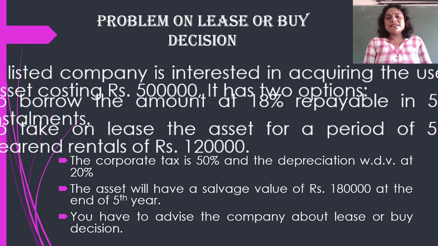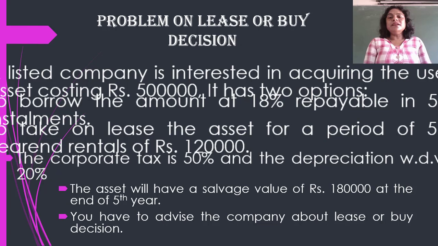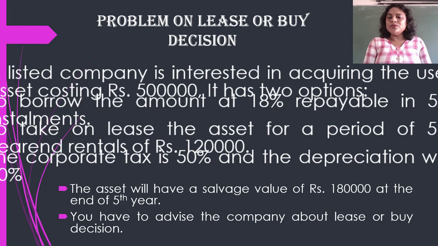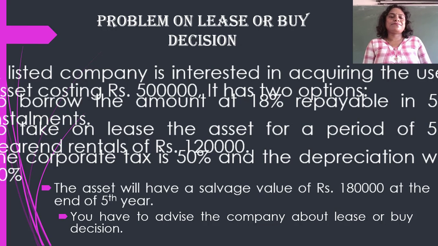The corporate tax is 50% and the depreciation on a written down value method is 20%. The asset will have a salvage value of rupees 1,80,000 at the end of the 5th year. So we have to advise the company whether to lease or buy the machinery.